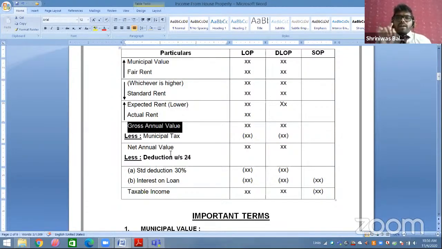So I want to ask all of you, if you can see clearly, there is one point where in DLOP case, income is not recorded. In which point and why? Just reply to me.